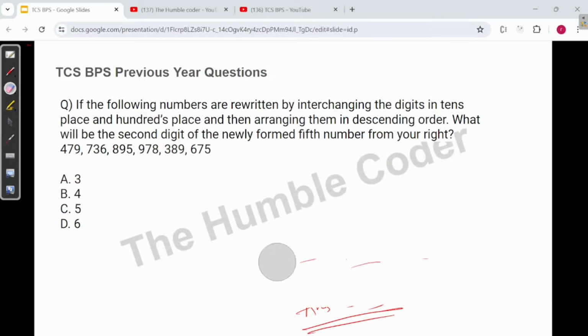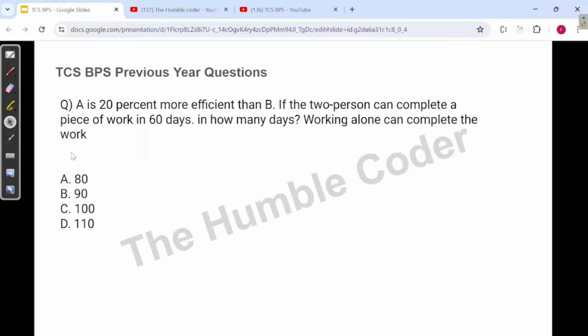So let's move on to our next question now, and I would highly recommend that before checking any solution, please practice the question on your own. Try to solve it, and once you find the solution, post it in the comment and then check whether your solution matches the one that I have explained in the video. In this way you will be able to do the best practice. Otherwise just watching the videos will not help much. You also have to practice on your own.